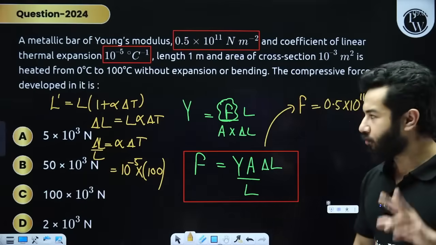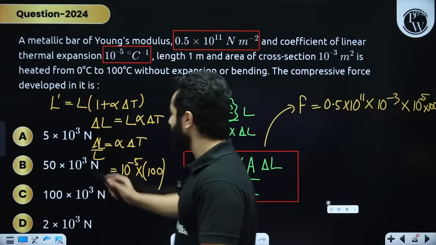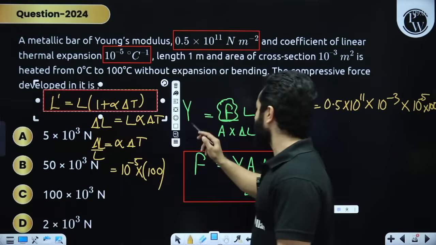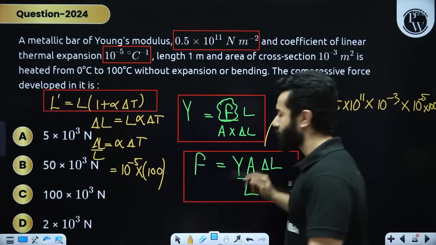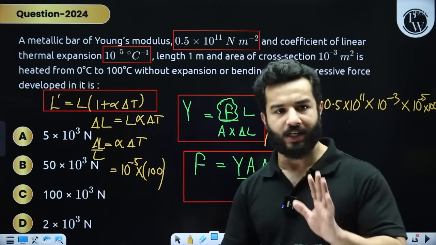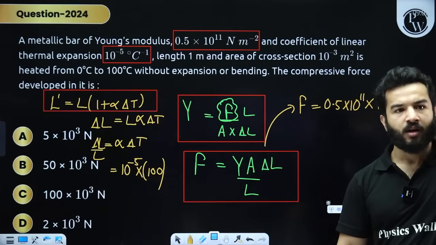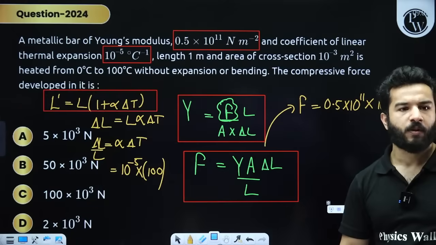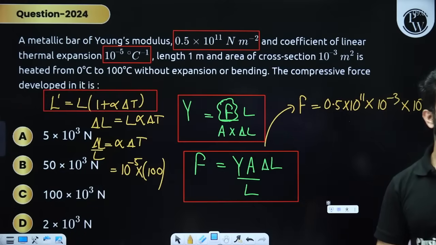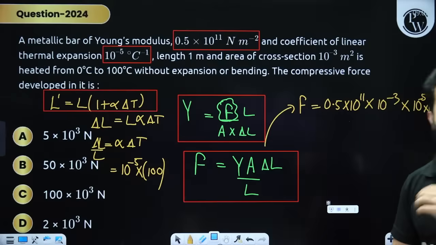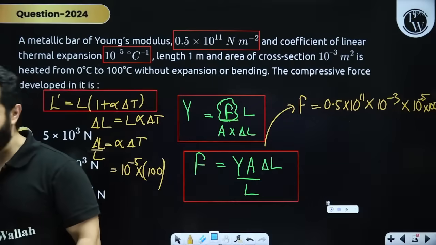Please remember two formulas. One is for thermal expansion and the other one is for Young's modulus. Young's modulus formula is very, very important from mechanical properties of solids. Clear? Done? Any more doubts? Be quick.